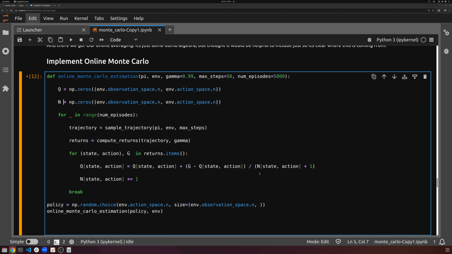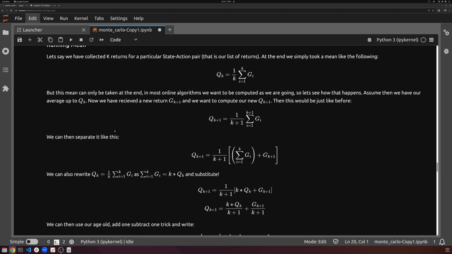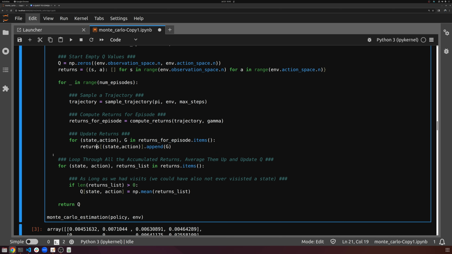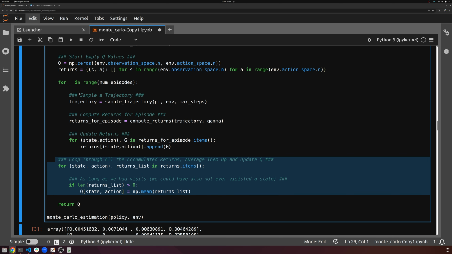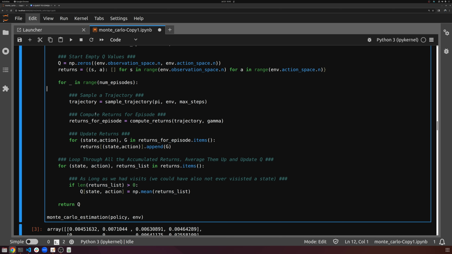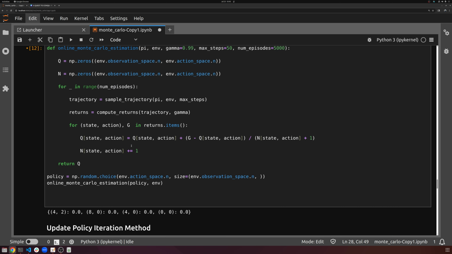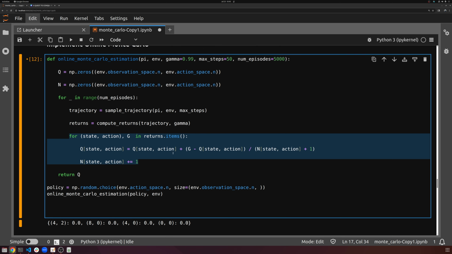And after we're done with all of this, we return Q. And this, again, is so different from what we were doing before, because notice we don't have to store all of these intermediate values just to average them up. All of this extra storage we had to do to average them after the fact no longer exists. So the memory cost is obviously lower because we don't need to store all of my return information for 5,000 different episodes only to average them at the end. All I did is just use my iterative averaging method, so we get it all in one go without having to store those intermediate states. And there we go. That's my estimated Q value for this specific game.